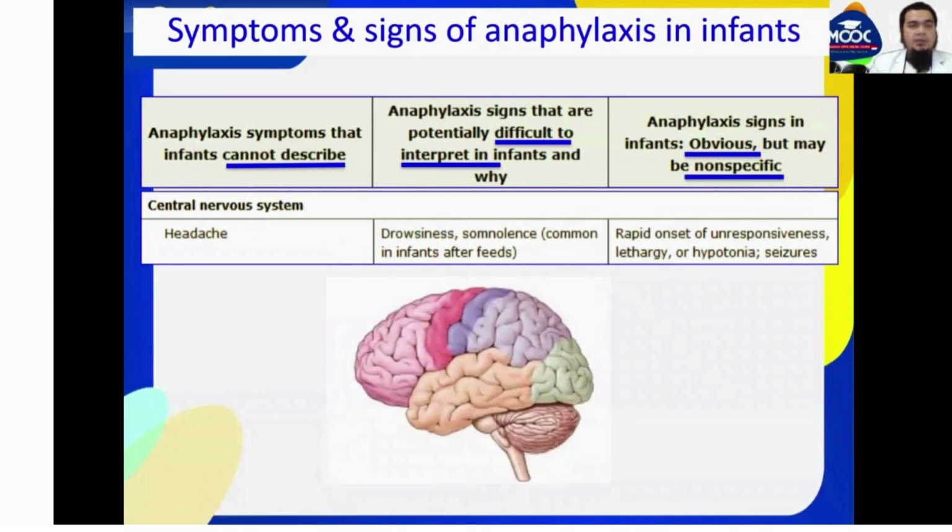Obvious but non-specific cardiovascular signs in infants include weak pulse, arrhythmia, diaphoresis, sweating, pallor, collapse, or unconsciousness. Anaphylaxis symptoms that infants cannot describe in the central nervous system include headaches. Signs that are potentially difficult to interpret include drowsiness and somnolence, and obvious but non-specific signs include rapid onset of unresponsiveness, lethargy, hypotonia, or seizures.